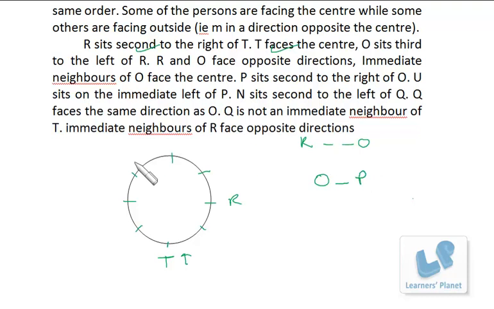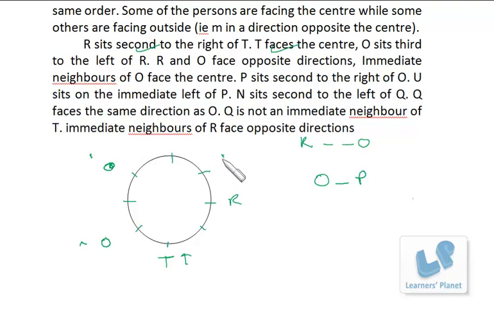Now the position of O must be here or here. We just leave it as it is for now. If O is here, P must be here. These 3 positions are occupied by O and P, so the OP combination must be there.